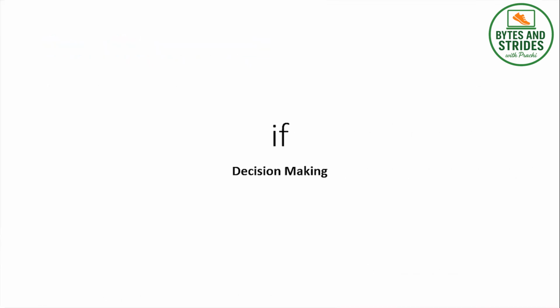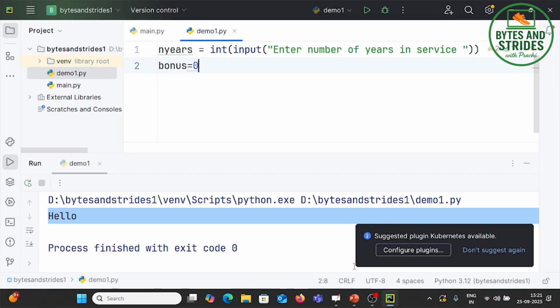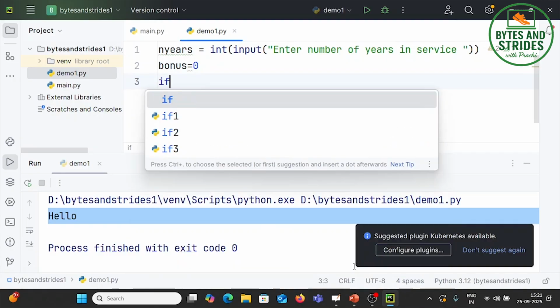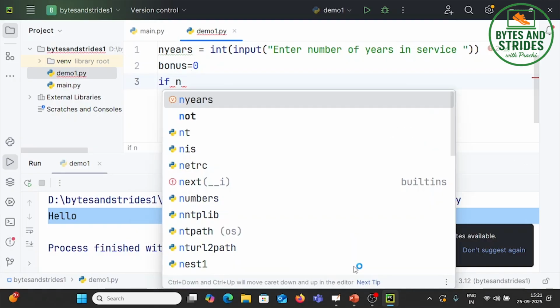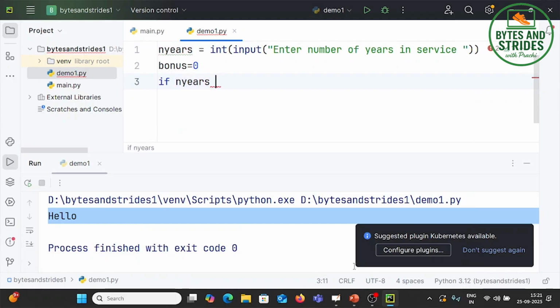So how are we going to work with if for decision making? It's quite simple. I will write if, which is a keyword, a word which Python already knows. And then my condition: number of years, and we've learned about the relational operators, greater than or equal to 5. What should I do if this condition is true? I give a colon, and now when I hit enter, you can see the position of the cursor.